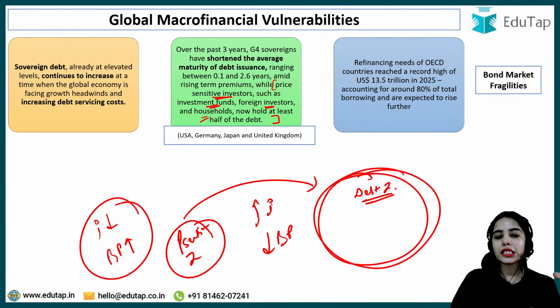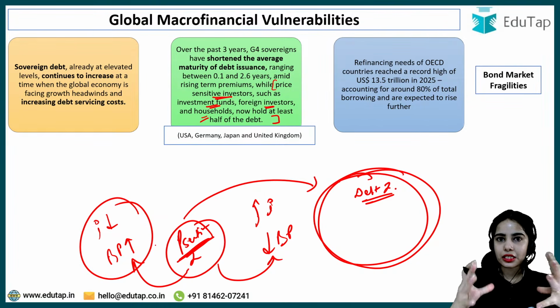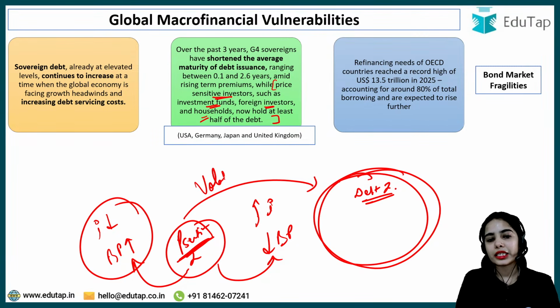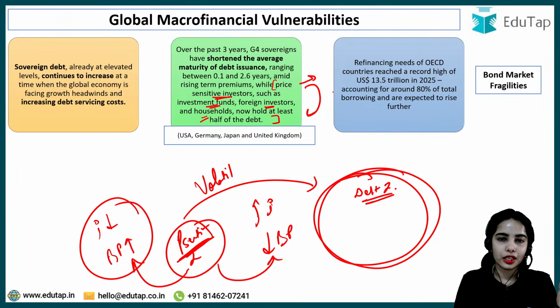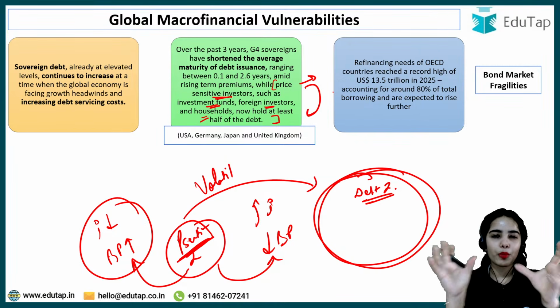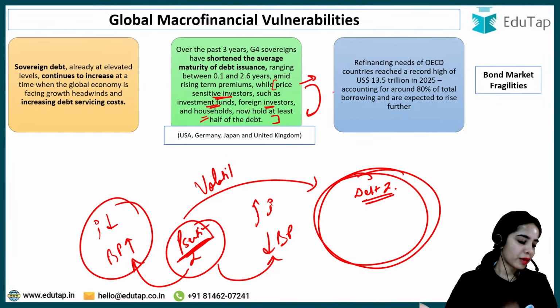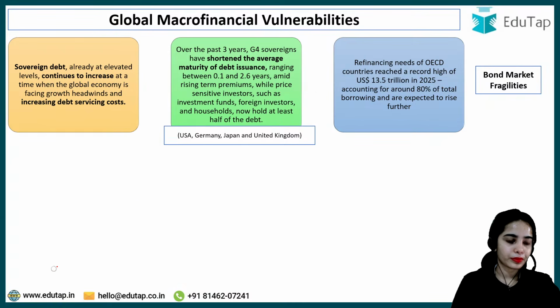Because the investors are price sensitive, they will change their investment patterns on the basis of changes in prices. This can lead to more volatility in the debt market at the global level. So that's why there is an expectation of volatility in the debt market. Okay, so this is the idea.